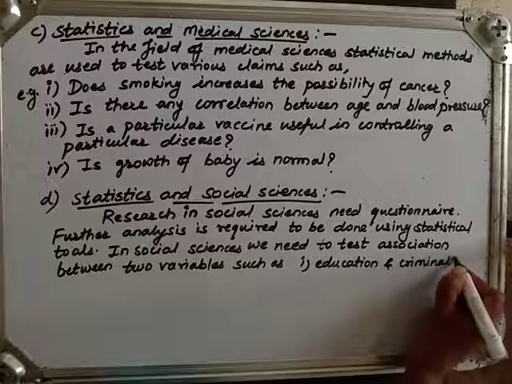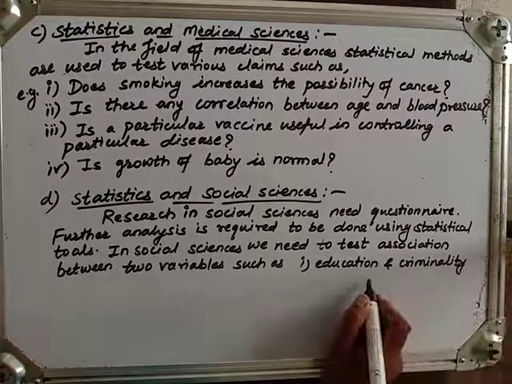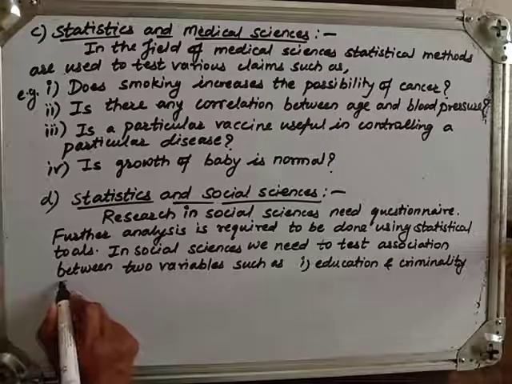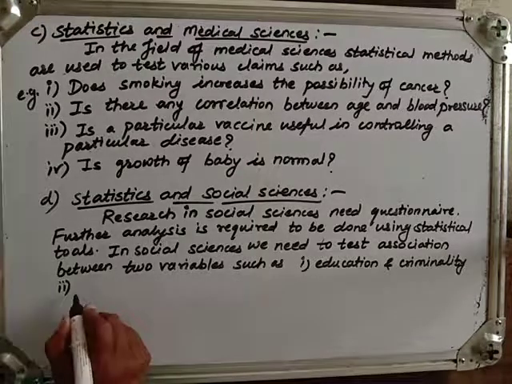Means, does education really affect criminality or not? That thing can be checked or tested using statistical methods.